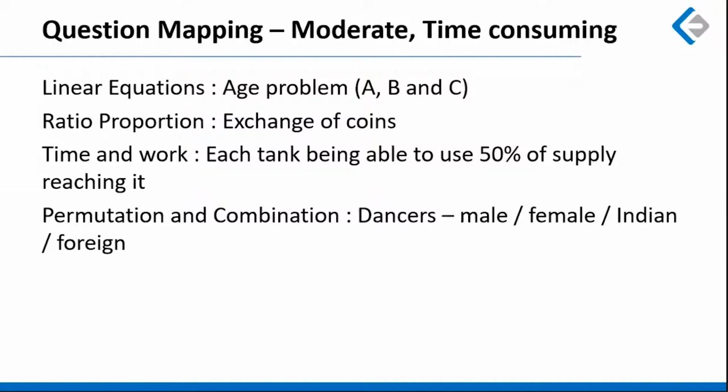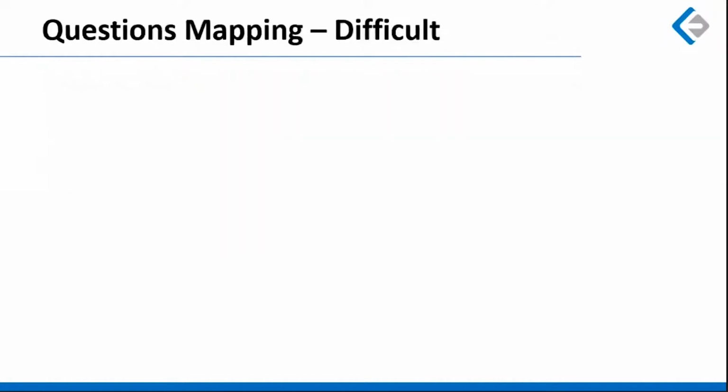So it was a reading time of around 3 to 3.5 lines. And for each and every given statement, you have to make a chart which enables you to find out the number of male and female dancers. So that, according to me, was slightly time consuming over here.